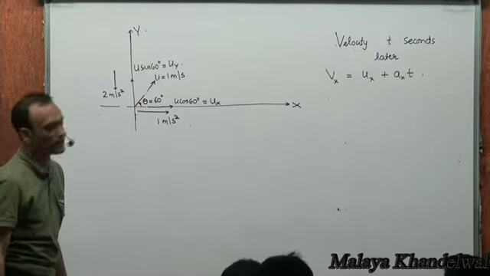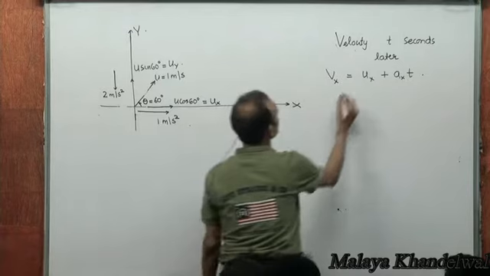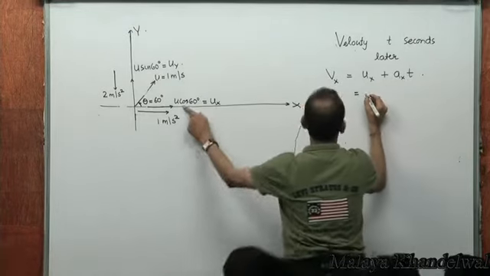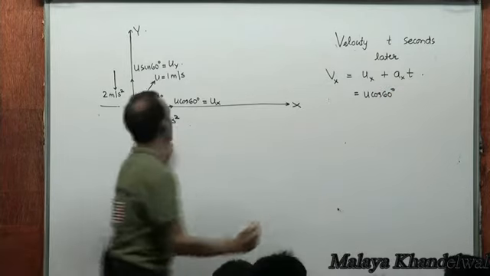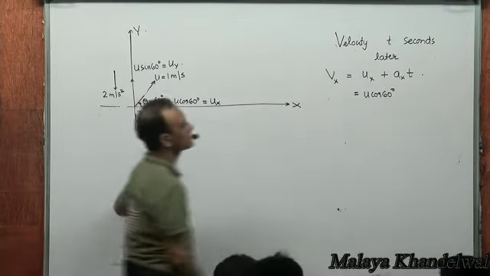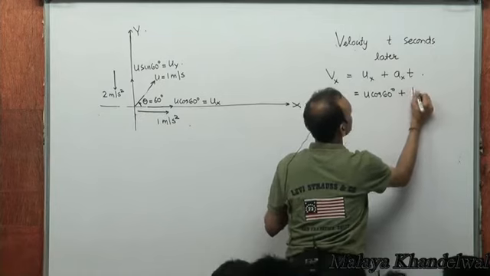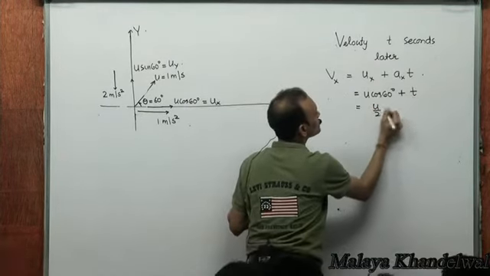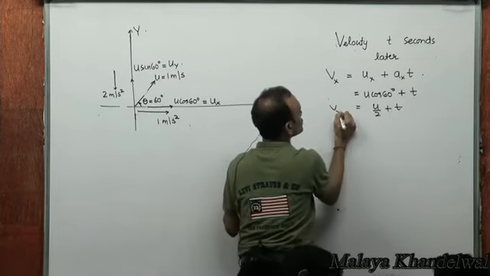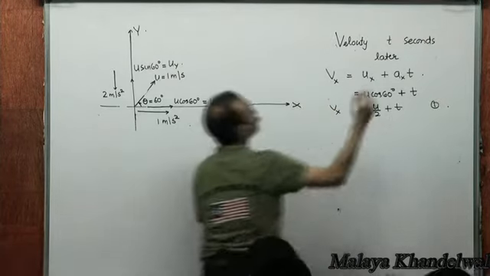Velocity t seconds later in the x direction would be velocity ux plus ax into t. What is ux? Ux is u cos 60 degrees. What is ax? Ax is plus 1, into t, right? Which is u by 2 plus t. That's the velocity in the x direction as a function of time.